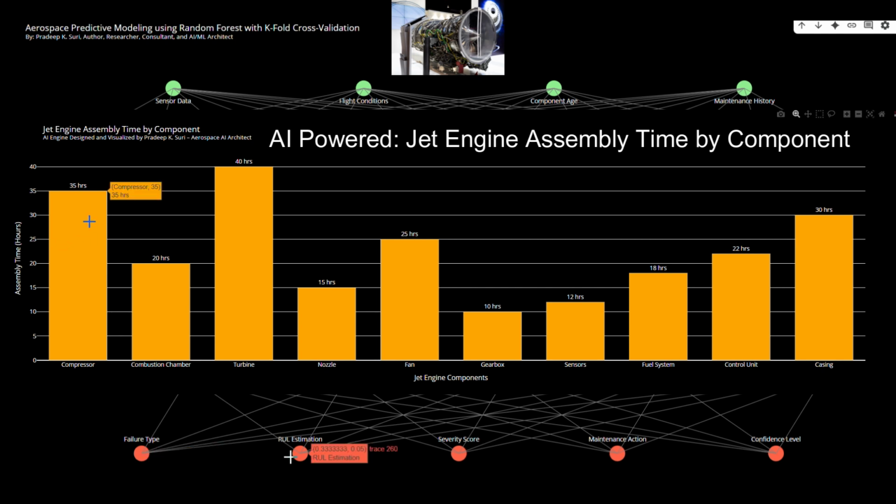In essence, this bar chart provides valuable data points that can support decision-making across different levels of the organization, aiming to improve efficiency, reduce costs, and optimize the jet engine manufacturing process.